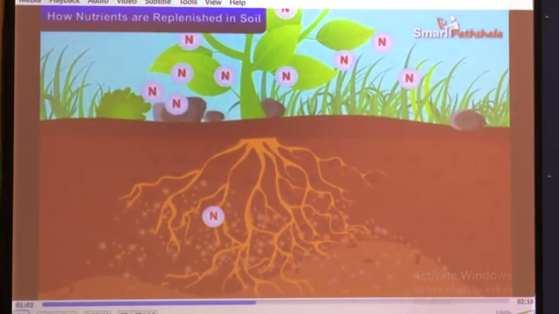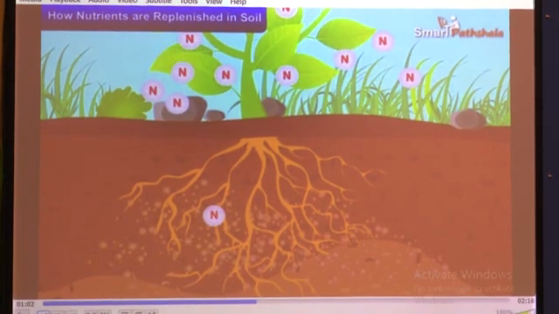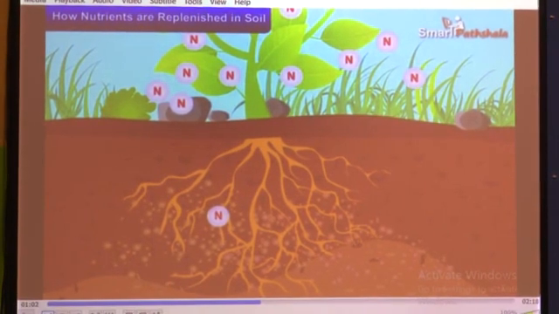So as I told you, though plants need a large amount of nitrogen for their growth and development, and there is a large amount of nitrogen in the atmosphere, plants cannot absorb this nitrogen from the air directly. So how can they absorb this nitrogen?